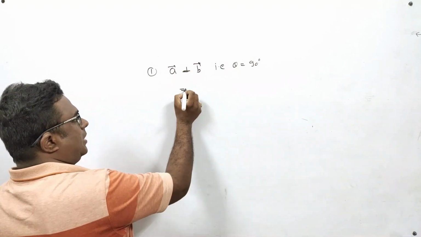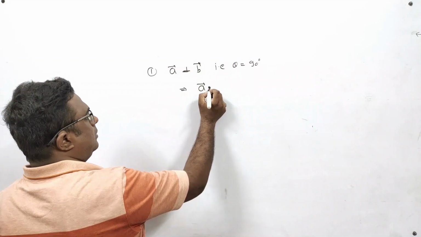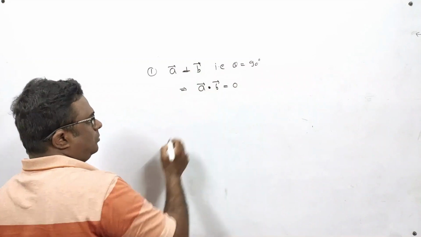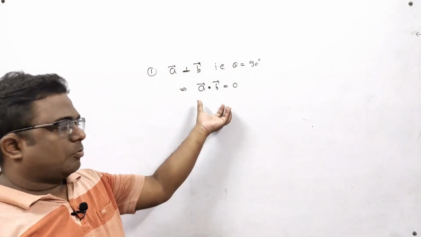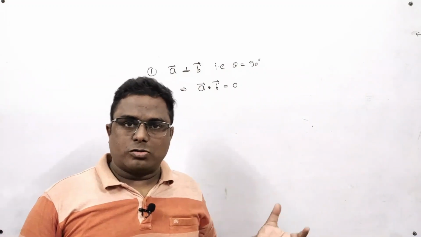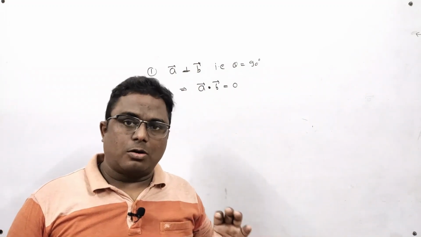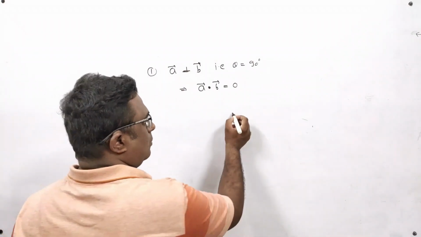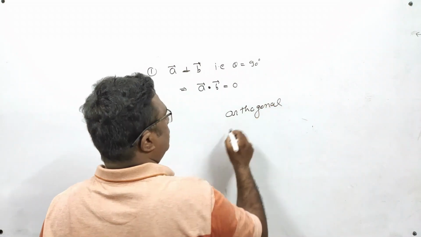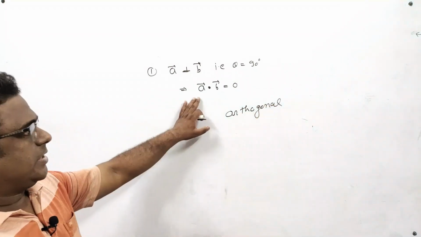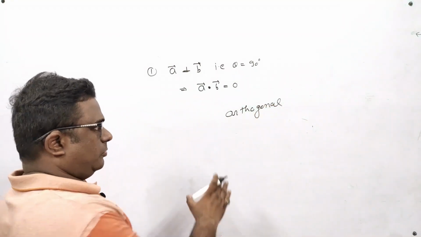So a vector dot b vector equals 0. So when a vector is perpendicular to b vector, the dot product is 0. You can also say that if two vectors are orthogonal, the scalar product will become 0.